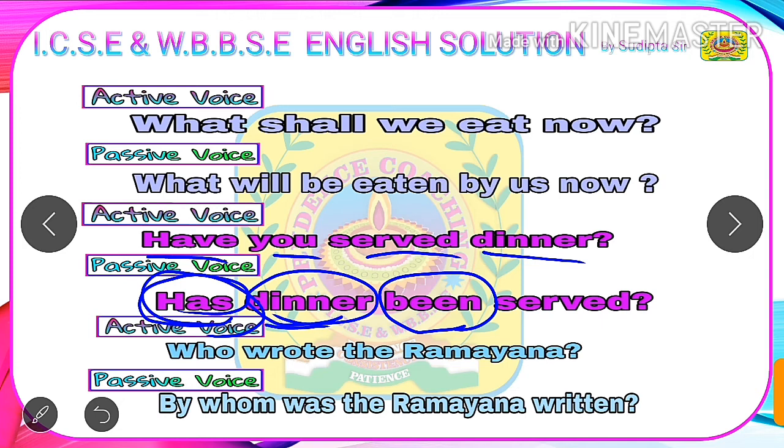After this, we need to write the V3 form after been. Here the V3 form is already given, that is served. So we will write served, and we will end this sentence with a question mark.